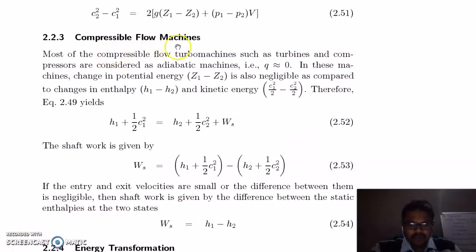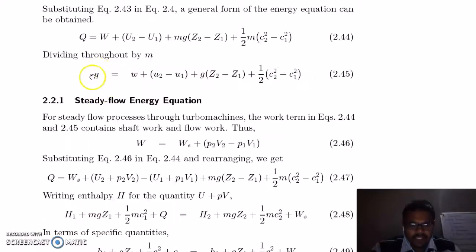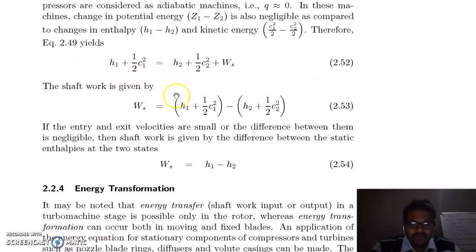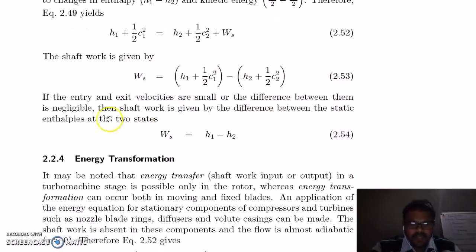In the case of a compressible flow machine, the process is adiabatic. So Q becomes 0. The change in potential energy Z1 minus Z2 is also negligible compared to the change in enthalpy and kinetic energy. So you will get this equation where shaft work is equal to this component plus minus this component. If the entry and exit velocities are small or the difference between them is negligible, then shaft work is equal to the change in enthalpy.